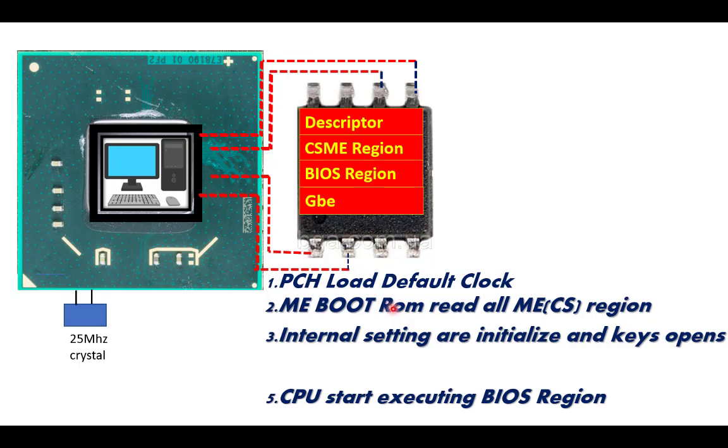Then, if it completes all the security checks, it passes to the internal settings and initializes all the components. Then it generates the clocks, and the CPU starts executing the BIOS region. The BIOS region starts where it checks all the parameters, like the power-on self test and everything. Okay, so these are the steps to run the BIOS.